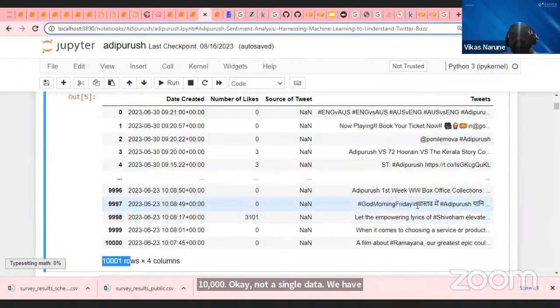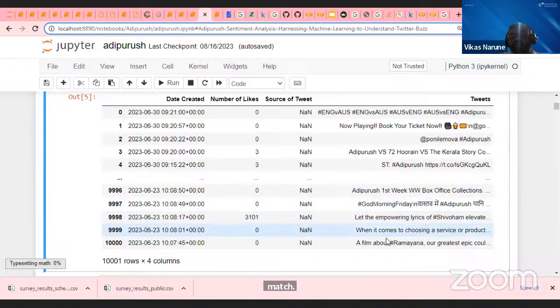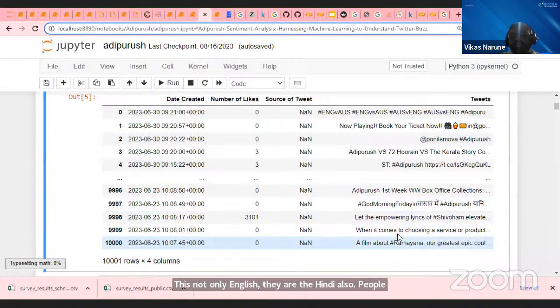Then you can see there is a mix and match. There is not only English, there is Hindi also. People are writing in Hindi also. Vastav mein yani Adipurush. You can see this is about the Ramayana, hashtag Shiva Home, Elevate, Let's Power. This is a mix of languages. You'll be shocked to know there is a library which supports English.